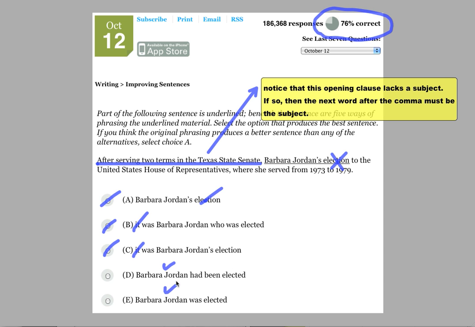And then it's either Barbara Jordan had been elected or Barbara Jordan was elected, right? Well, it would only be had been if we were describing some scenario where she had done something before some other fixed moment in time, and that's not the case here, so it's just going to be Barbara Jordan was elected, and so the answer here is going to be E.